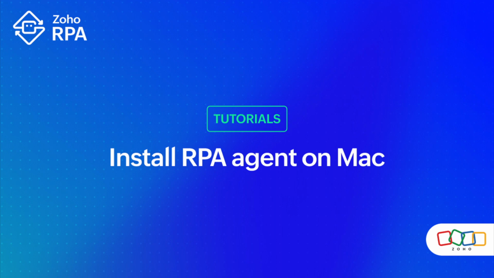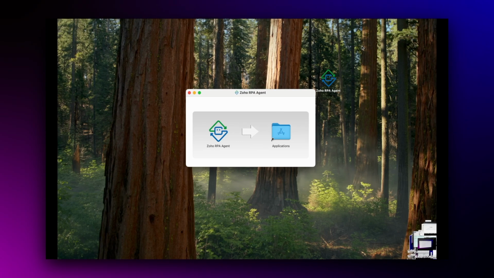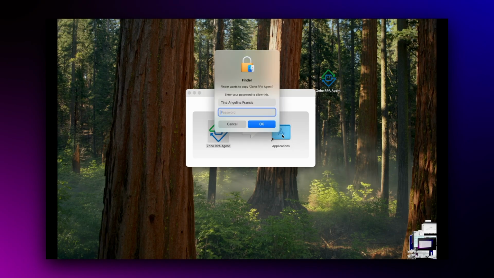Install the RPA agent on a Mac. Download the installer file based on your system's architecture. Then, double-click the downloaded file and move it to your Applications folder.